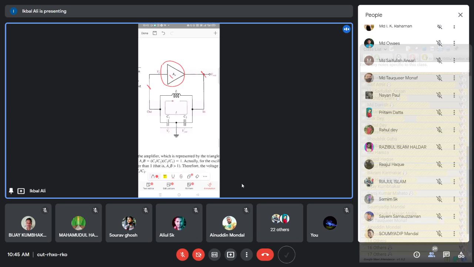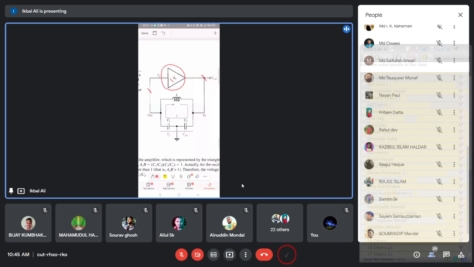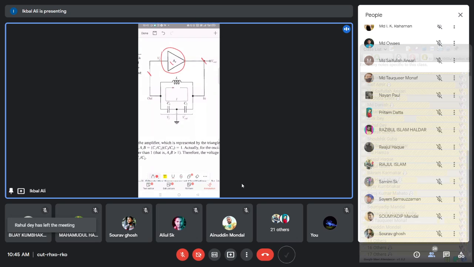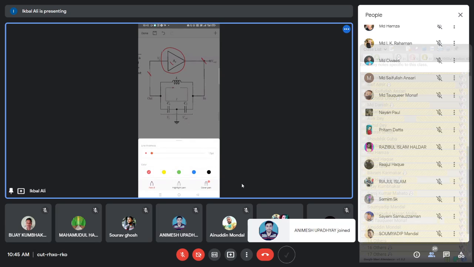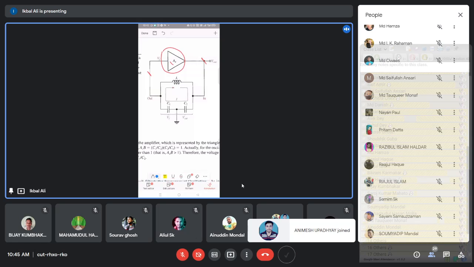Amplifiers we have discussed a lot in the earlier classes. This amplifier is a CE amplifier. Just see here how the feedback voltage appears. The output voltage appears across C2, between ground and that point.